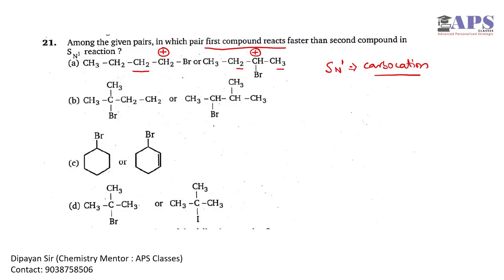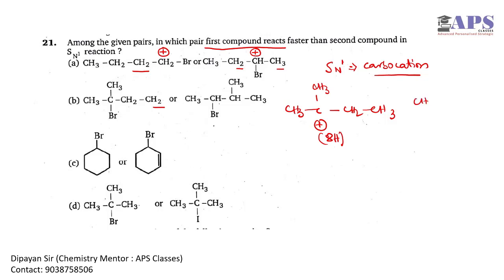In option B, the initial carbocation is CH3, CH3, plus, CH2, CH2. In this case we have 3 plus 3 plus 2, total 8 hyperconjugative hydrogens along with the inductive effects.